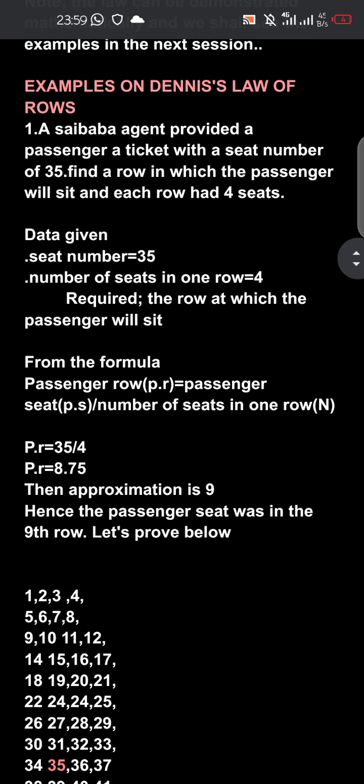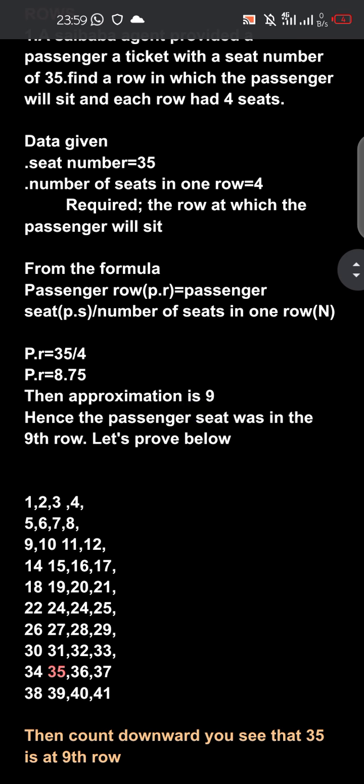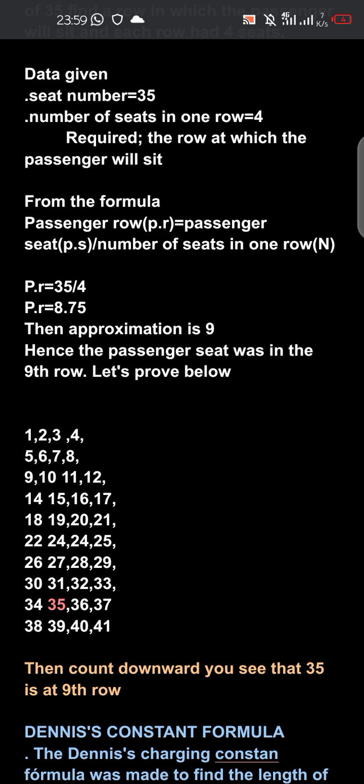Then from the formula, passenger law is equal to passenger seat over number of seats in one law. Then it will be 35 divided by 4. Then we get 8.75. Then it is approximately 9. Hence the passenger will sit in the 9th law of the seat.